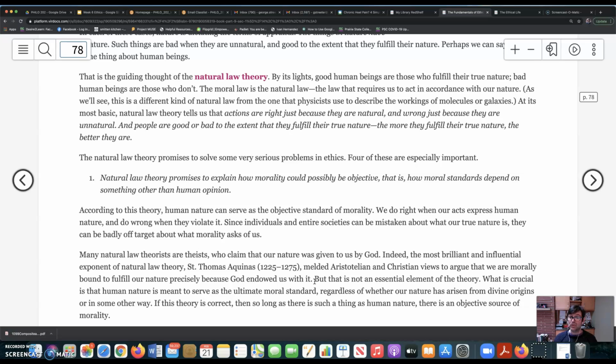Again, the idea is that we do right when our acts express human nature. That's the measure of the rightness of an action, not something to do with human opinion or human attitudes or human preferences. So in that sense, natural law theory provides an answer to the subjectivist or the relativist. There is an objective difference between right and wrong. It's based on objective claims about our nature.